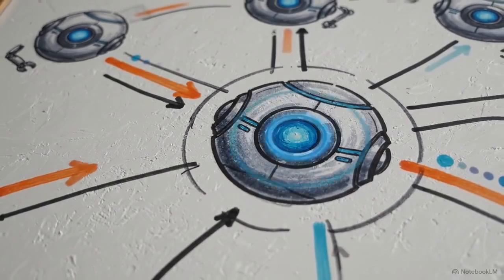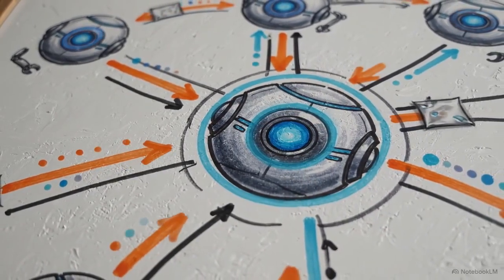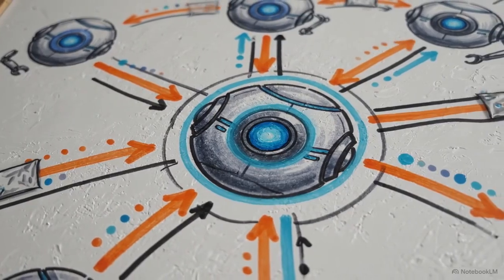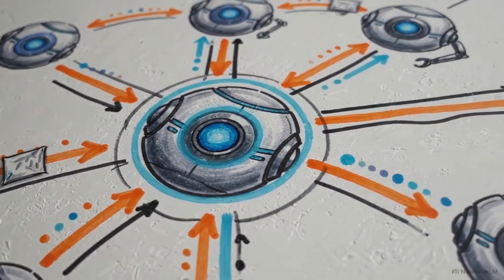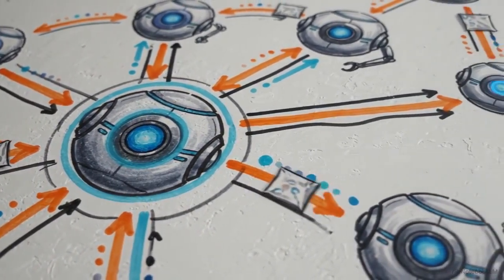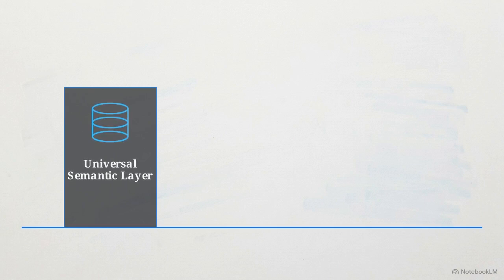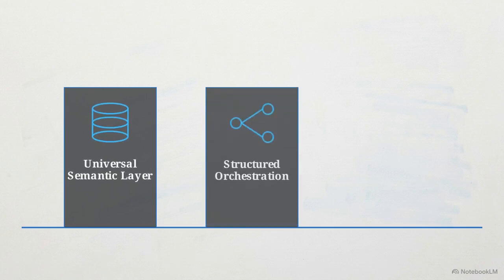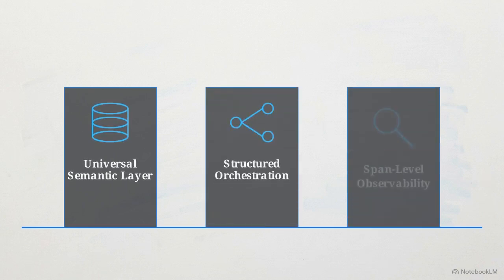Autonomous multi-agent systems represent an architectural transition. Instead of a single model responding to a prompt, these networks plan, delegate, and execute multi-step workflows. Scaling this coordinated behavior requires three infrastructure pillars: a universal semantic layer for data access, structured orchestration patterns, and span-level observability to track internal logic.